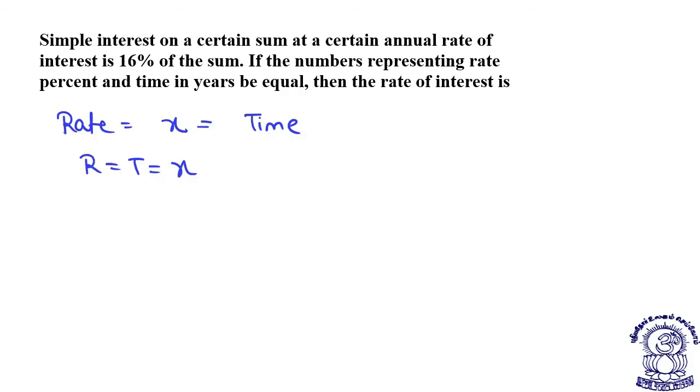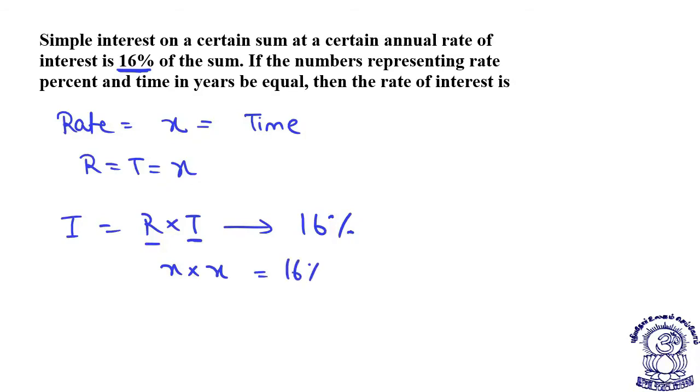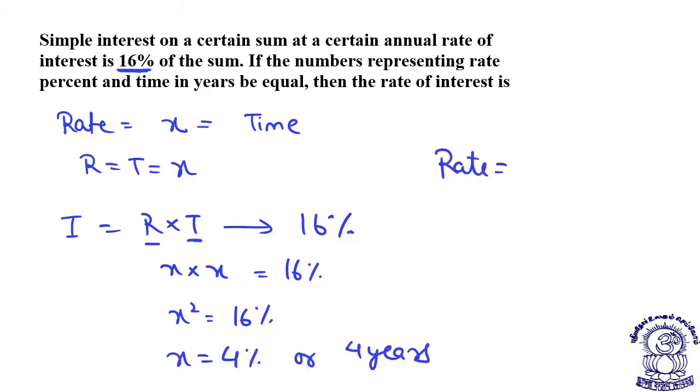Then the rate of interest is, see, total interest received is 16%. Students, as per the method I have told you, interest is actually rate into time. If rate into time is given as 16% and both rate and time are equal, x into x is 16%, can't I say x square is equal to 16, or x is equal to 4%? So easily you can deal. X is equal to 4% or 4 years. That means the rate is equal to 4%, the time is equal to 4 years, quite easily demonstrated. I hope it is clear to all of you.